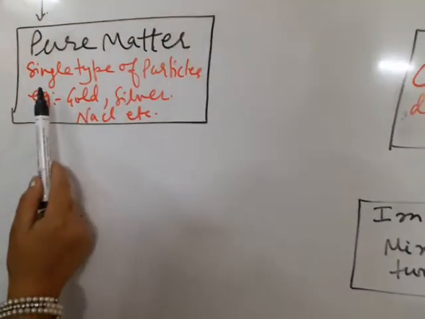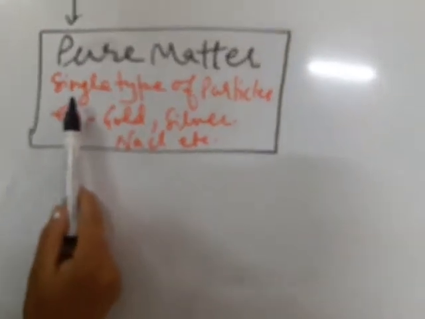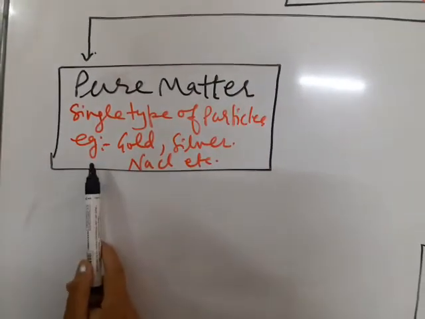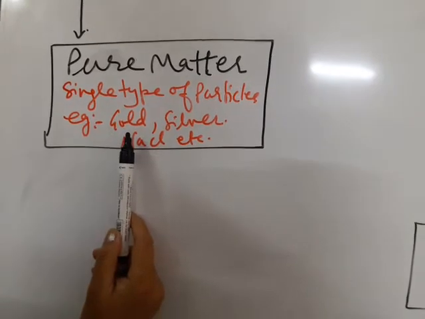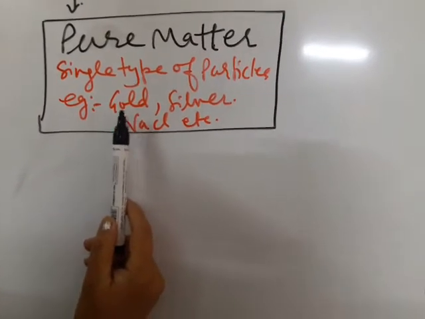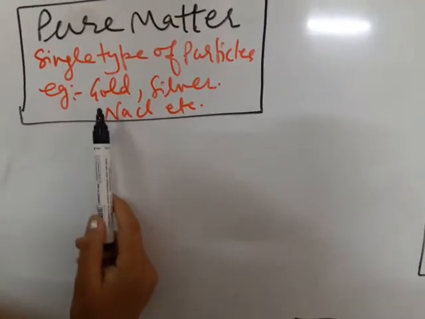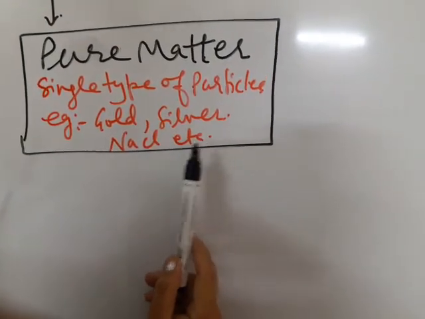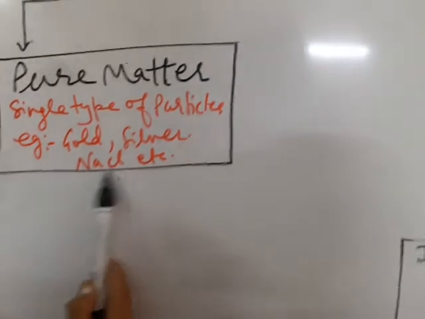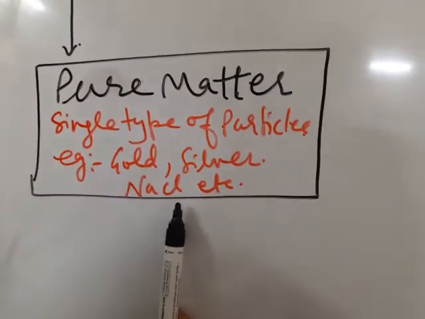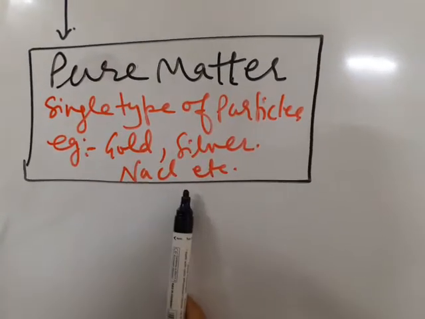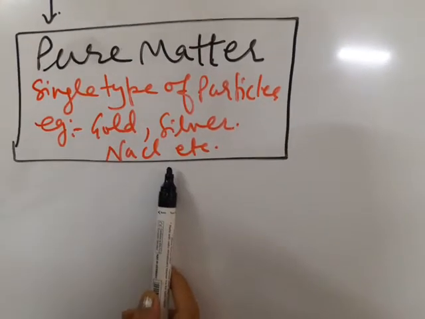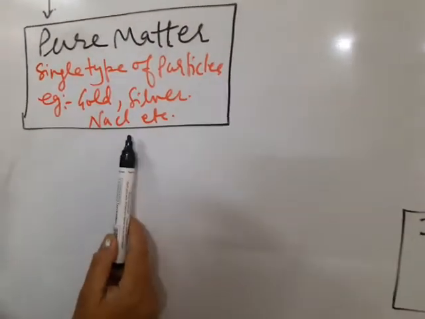Pure matter are those which contain a single type of particles. Example, gold. Gold contains only atoms of gold. Silver contains only atoms of silver. Sodium chloride, it is a compound. It contains sodium and chlorine as elements. So they are pure matter.